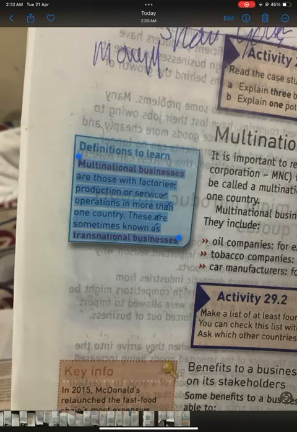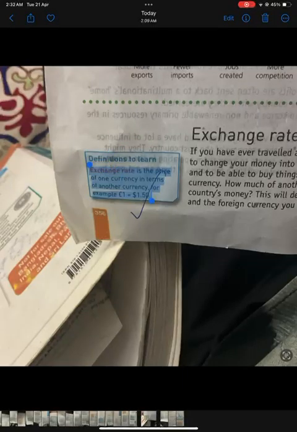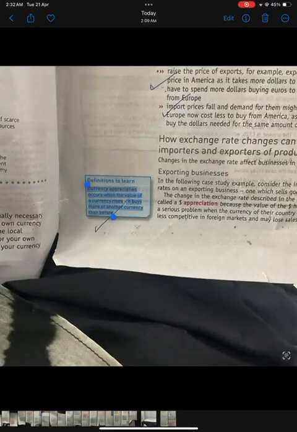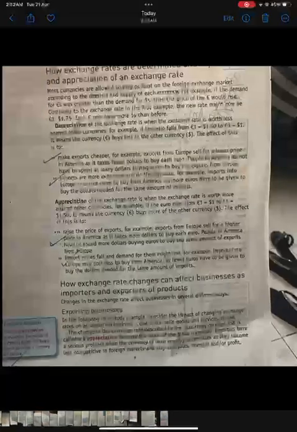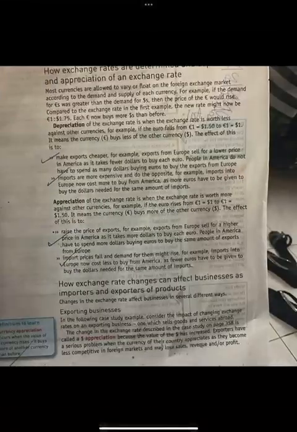Multinational businesses are those with factories, production or service operations in more than one country. These are sometimes known as transnational businesses. Exchange rate is the price of one currency in terms of another currency. For example, £1 equals $1.50. Currency appreciation occurs when the value of a currency rises. It buys more of another currency than before.